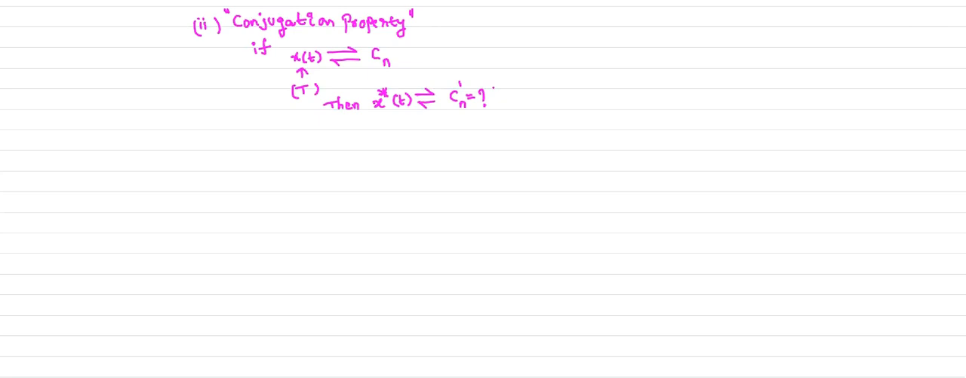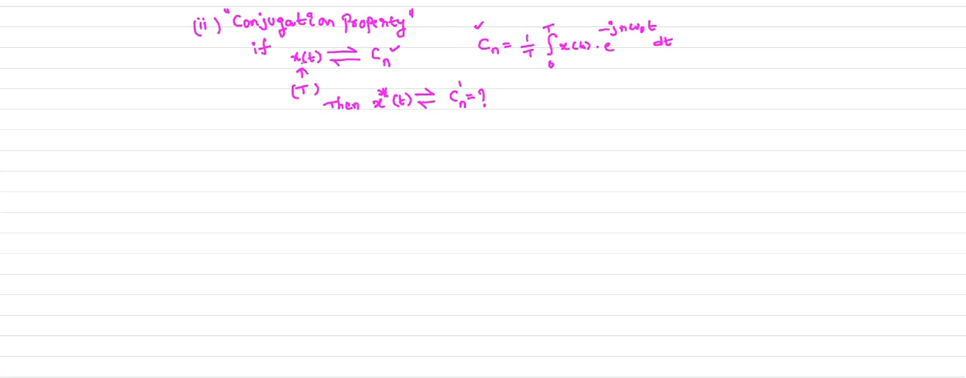The conjugation property: if x of t is a periodic signal with time period T, its complex exponential Fourier series coefficient is Cn. Here Cn is equal to 1 by T integral 0 to T of your signal x of t into e power minus jn omega naught t dt. You need to remember this formula for Cn, that is your complex Fourier series coefficient Cn.